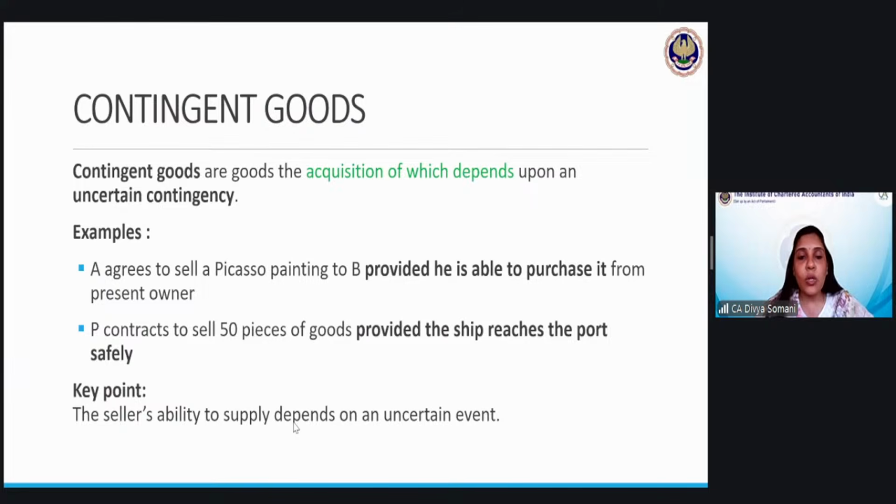Which one? This contingent also does not have a section number. Very good, so you are noticing. Contingent goods is not defined. So only three kinds of goods have their definition. First is obviously the original definition of goods, that is under section 2, clause 7. Then we have future goods, defined in section 2, clause 6. And then we have specific goods, which is defined under section 2, clause 14. So these are the three main definition sections which we have. However, there are many other things which we have to read, even though there are no sections, right?